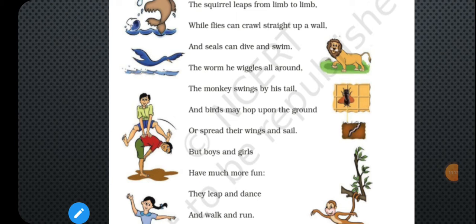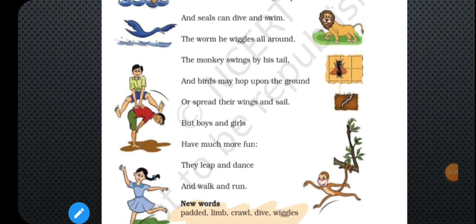And you all, boys and girls, have much more fun. How, children? You all leap, and then, children, you all dance. Sometimes you walk and sometimes you run. So this way, children, the creatures move and they enjoy.